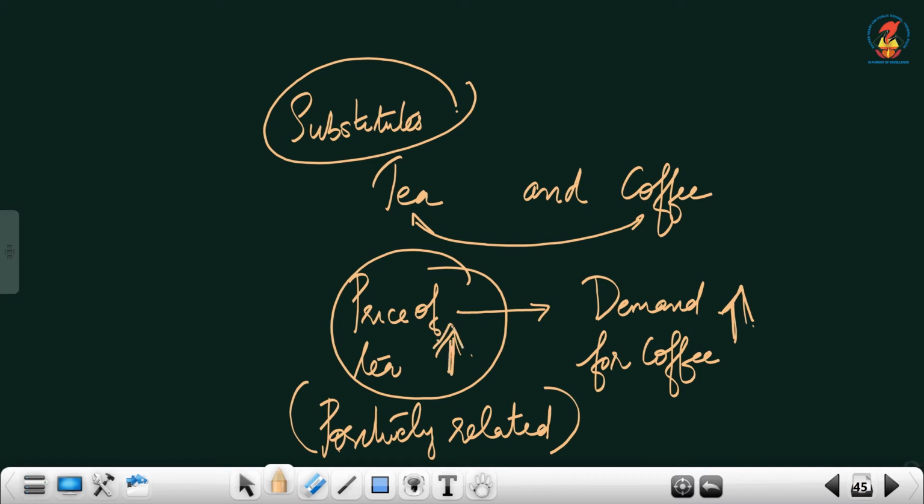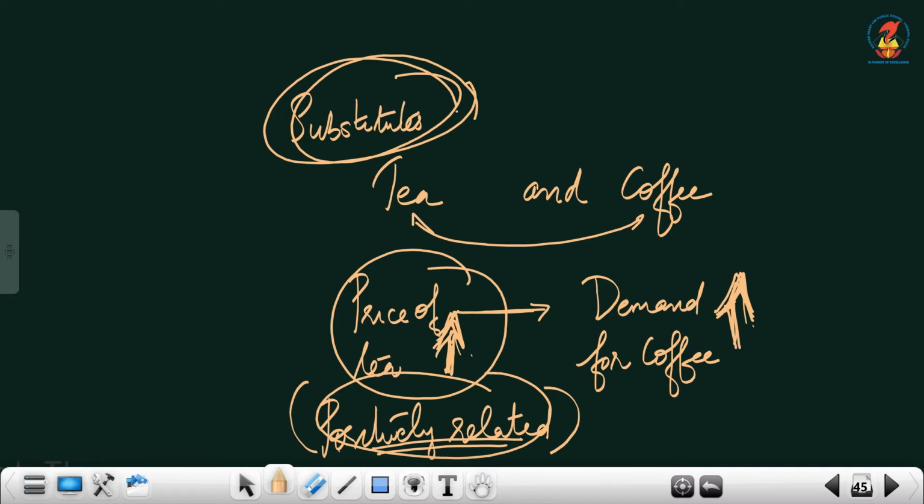So, both are up, both are increasing. Price of tea increases, therefore the consumer will substitute coffee for tea. Why is the consumer substituting coffee for tea? Because the price of tea has increased. Therefore, in case of substitutes, we can say price and demand of substitutes are positively related. Point to be noted. In case of substitutes, price and demand are positively related because both of them are going up.